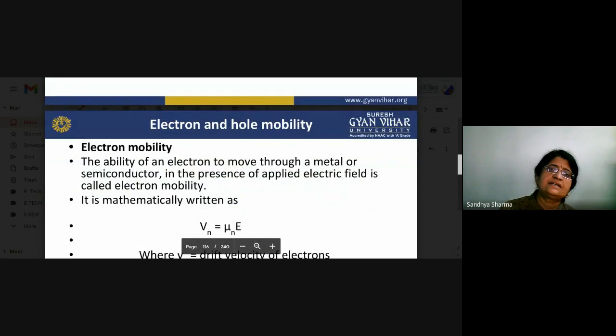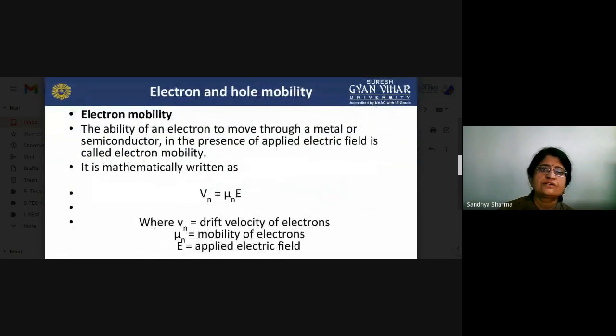And now we will see the electron and hole mobility. So what about the mobility? It is the ability of an electron to move through a metal or semiconductor in the presence of an applied electric field. So it is called electron mobility, and mathematically we can represent it as Vn = μn E, where Vn is the drift velocity of electrons, μn is the mobility of electrons, and capital E is the applied electric field.